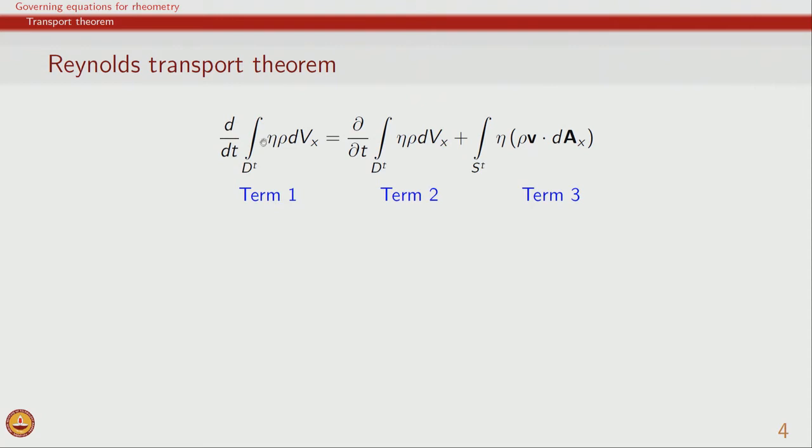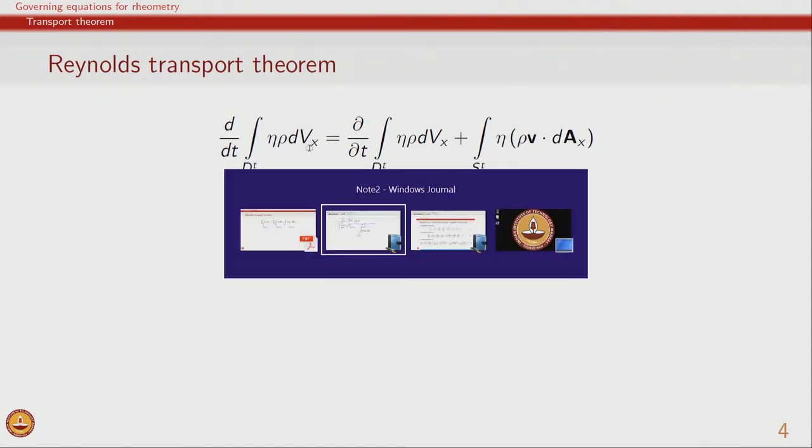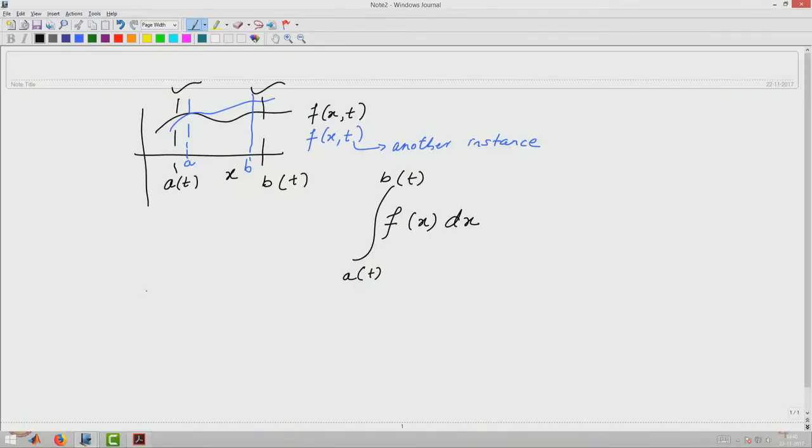Eta is a quantity of interest, and based on whatever we choose for eta, we can write the governing equation using the Reynolds transport theorem with the terms that I already described. If eta is chosen as 1, then the overall integral becomes rho dV, and this is nothing but mass.